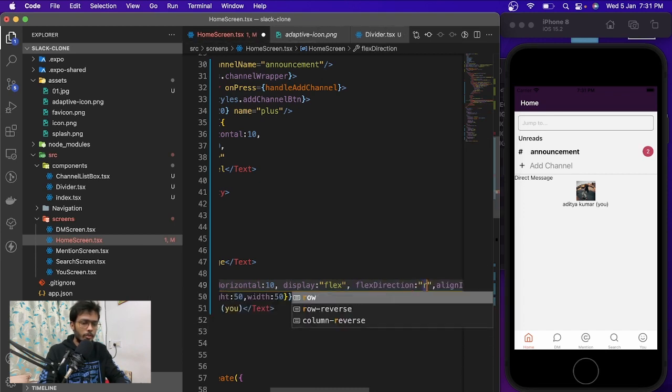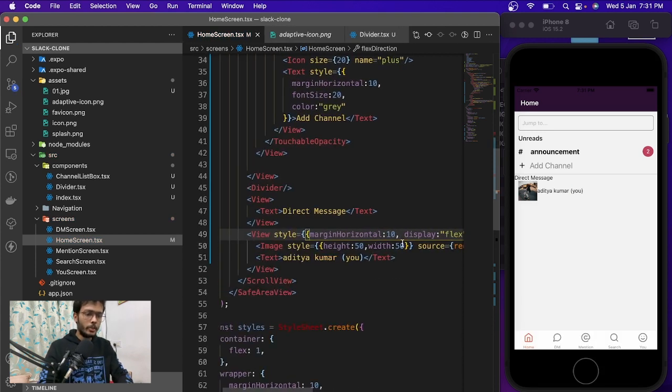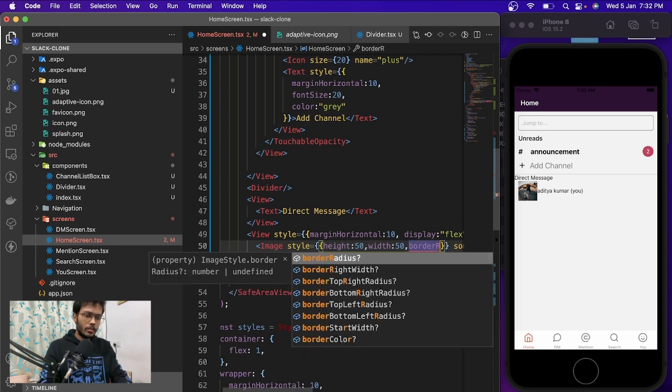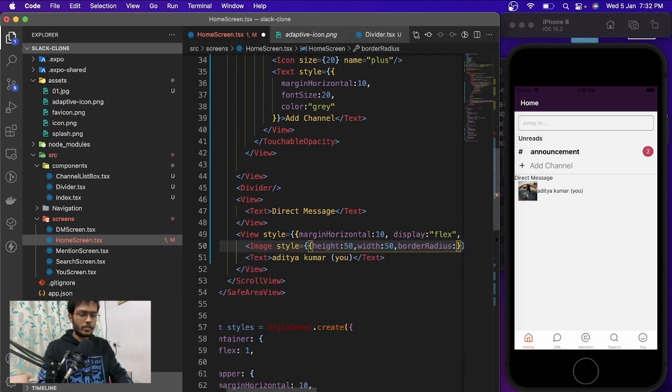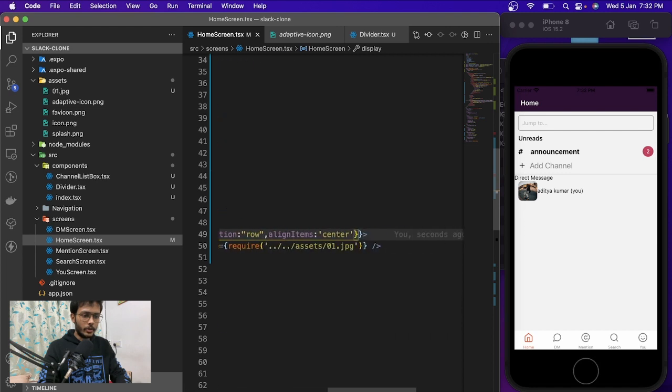Direction row. Yeah, this one I was talking about. And then we are going to have border radius, and let's keep it 25, not 25, so 10. Yeah, and I think we don't need align item to the center, but flex start.